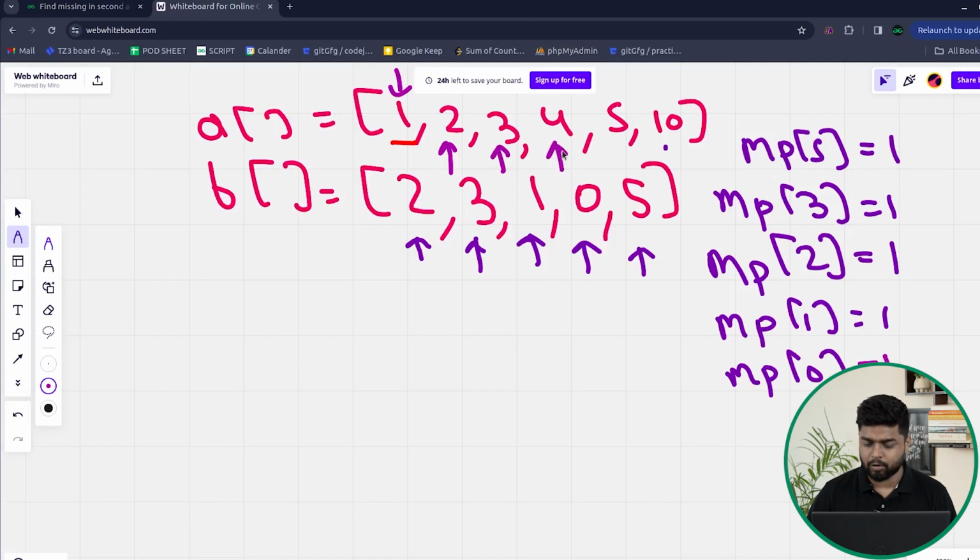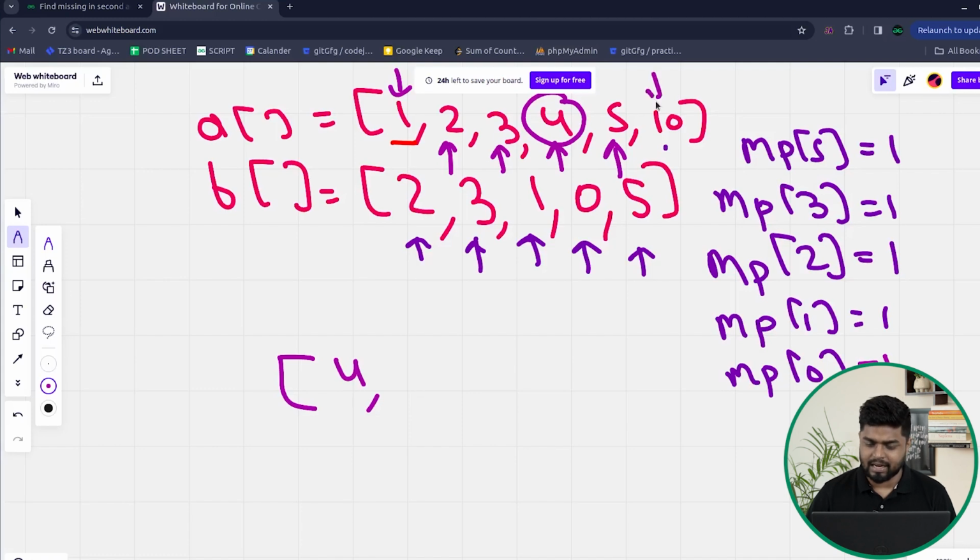Then if I check for 4, 4 has the frequency 0 inside the map because 4 is not present inside the second array. That is why the element 4 will be added in my answer. Then after that, we'll be at the element 5. Now we will check, is the element 5 present inside the map? Yes, because 5 is having frequency greater than 0 inside the map. So this means it is present in the second array.